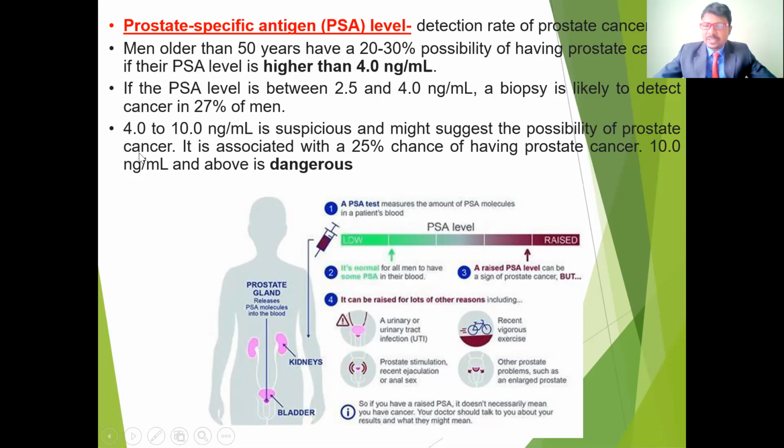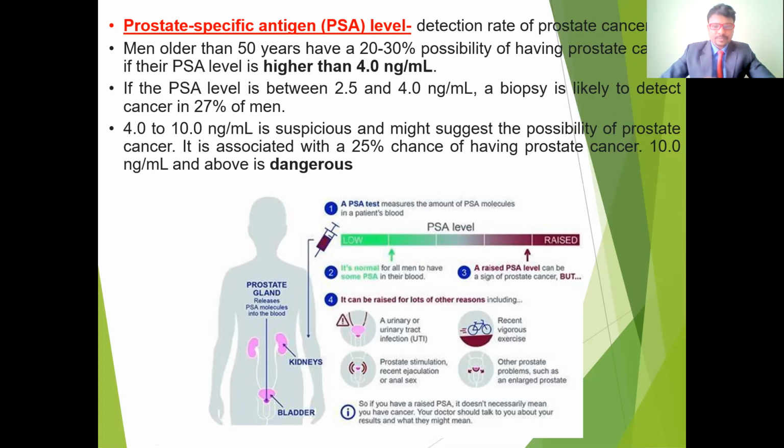So how do we use other special investigation procedures to detect the cancer? The special investigation procedure is a biopsy. We have to take a small piece from the prostate and check for any cancer in the prostate gland. So these are some investigation procedures I have to do to identify prostate enlargement as well as prostate cancers.